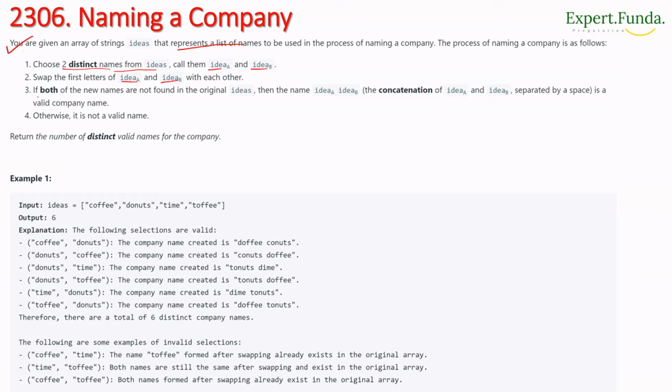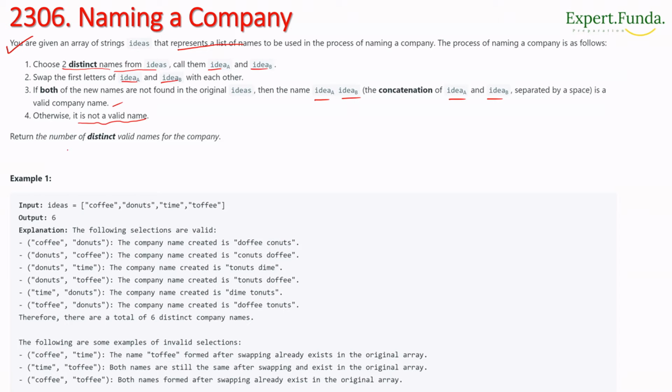If both of the new names are not found in the original ideas, then the name idea A, idea B, the concatenation of idea A and idea B separated by a space, is a valid name. Otherwise it is not valid.